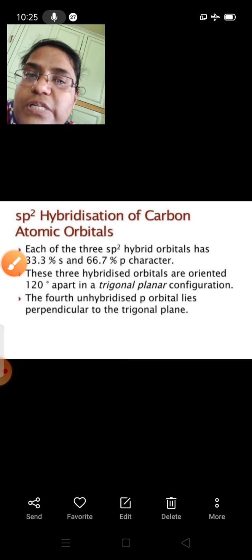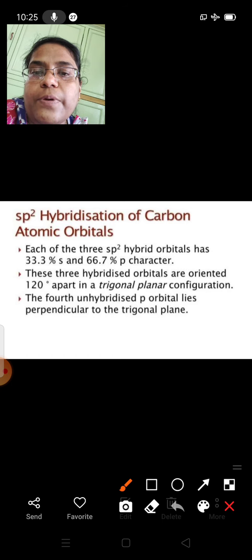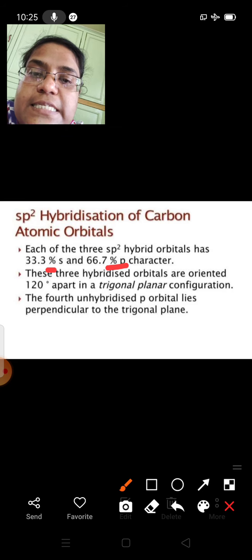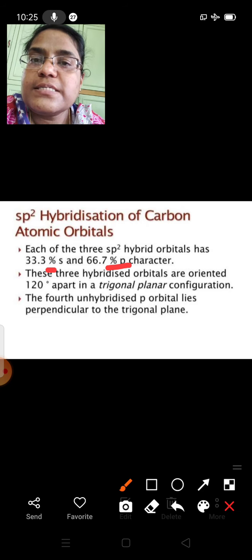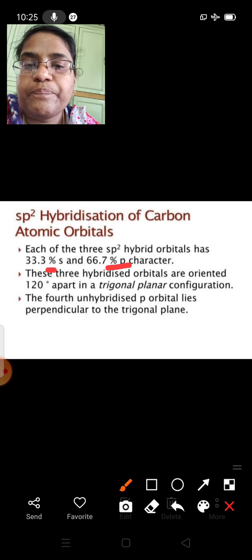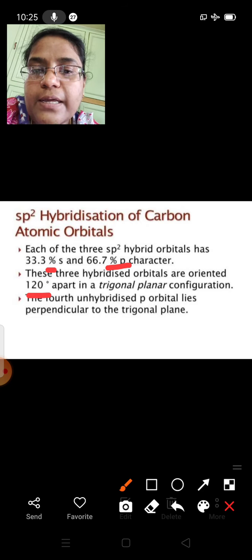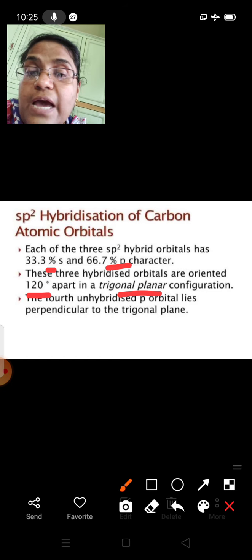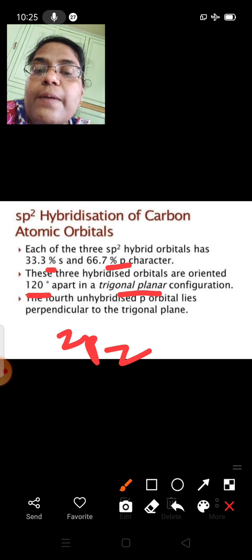Next, we'll see the features of sp2 hybridization. Each of the 3 sp2 hybrid orbitals will have 33.3% of s character and 66.7% of p character. And these three hybrid orbitals are oriented at 120 degrees apart in a trigonal planar configuration. And the fourth, the 2pz orbital, is unhybridized, and that unhybridized p orbital